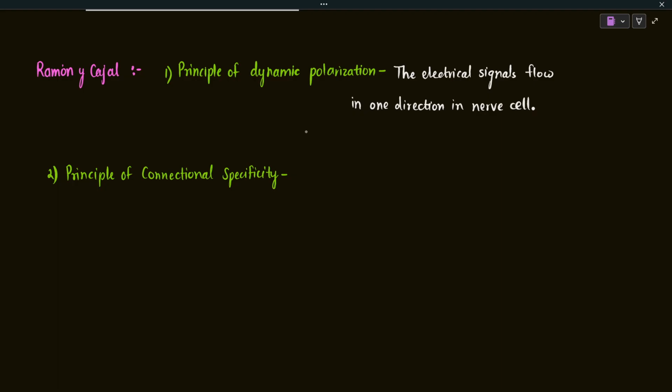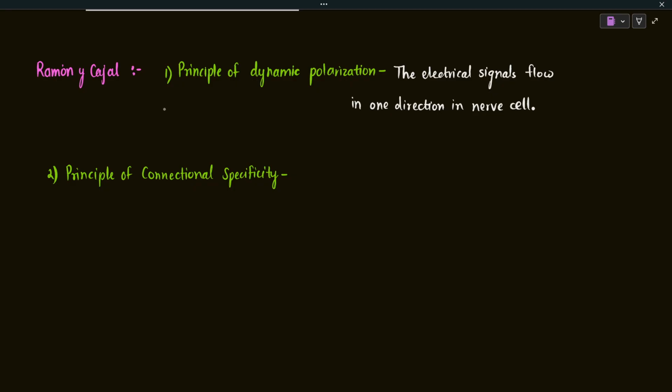I have already explained this part to you: the dendrites are the input part, and from the dendrite the nerve impulse, the signal, is transmitted to the axon hillock, then to the axon, and then to the synaptic terminal. So this was the very first principle given by Ramon y Cajal just by observing all of the specimens. He did a really good job, and 130 years ago he drew all of the connections. He observed it, did a lot of thinking, and then was able to come up with those principles.